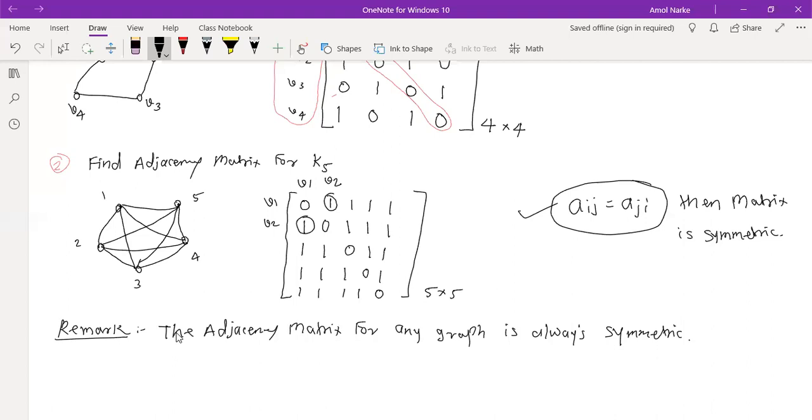Sir, just like you told the condition for symmetric that Aij is equal to Aji, then another condition we can keep in mind: if any graph is complete, even if we do the transpose, it will be the same only. Yes, you can keep that in mind, no problem. So in that way also you can remember, no problem.